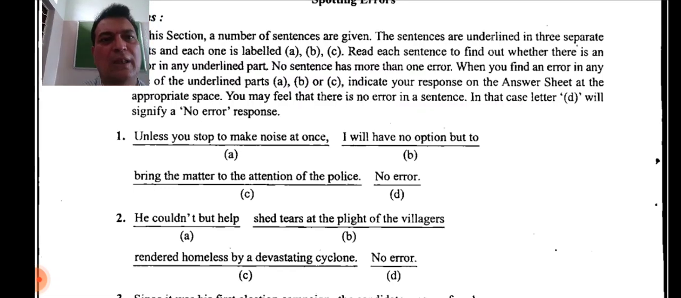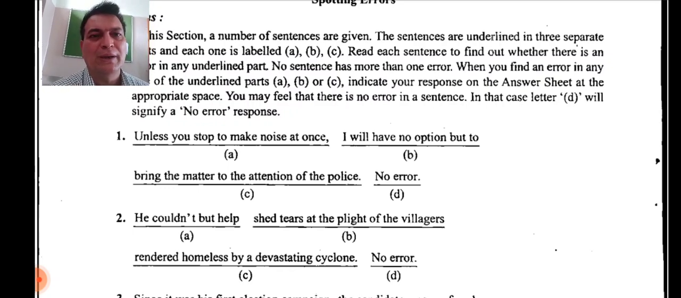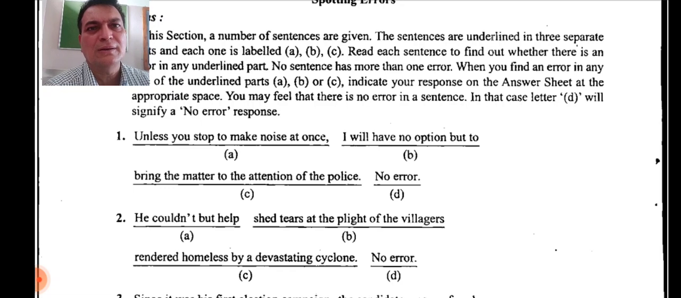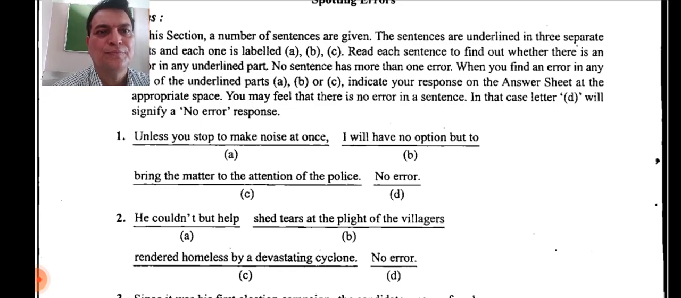He couldn't but help shed tears at the plight of the villagers rendered homeless by a devastating cyclone. Now here, where is the error? Yes, the error is in A part. He couldn't but help shed tears at the plight of the villagers. Okay, help is a verb. Shed, that is also a verb. Now here you see, but is a conjunction.